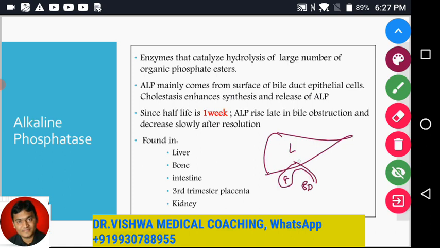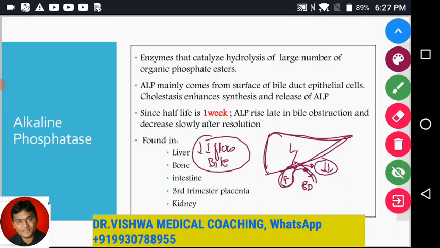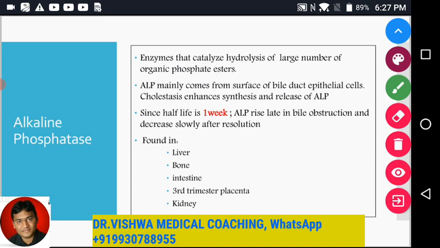Let's say for example, there is a stone in the common bile duct, or there is a cholecystitis, so the flow of the bile is going to be less, or obstruction of the common bile duct. All these things lead to failure or reduced flow of the bile, and that leads to cholestasis. That leads to alkaline phosphatase getting elevated.